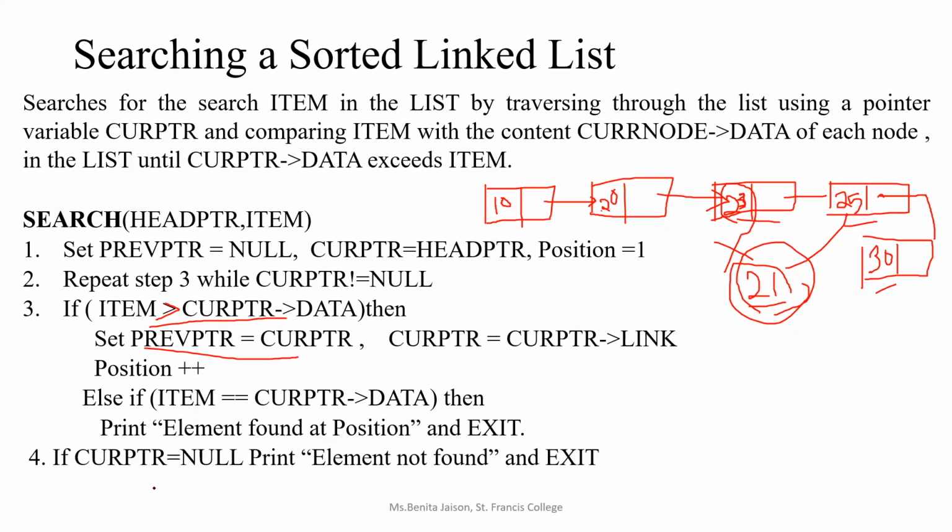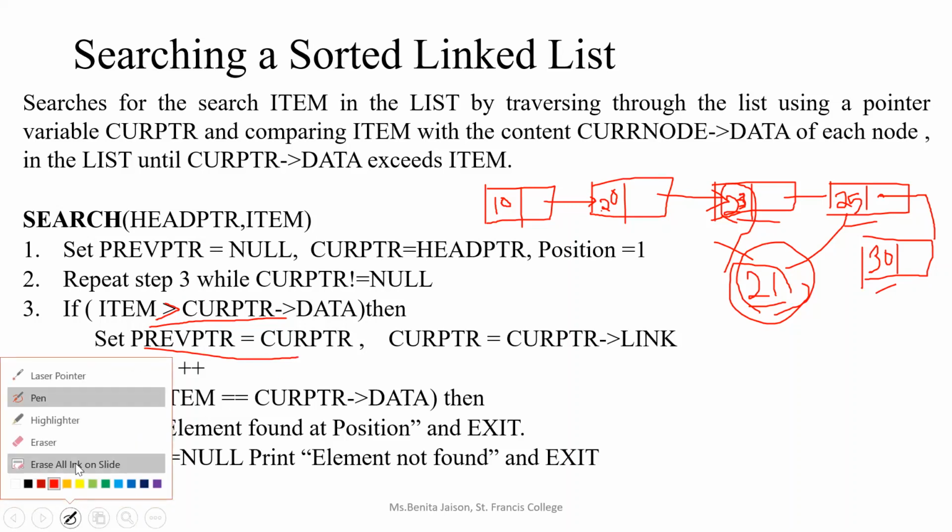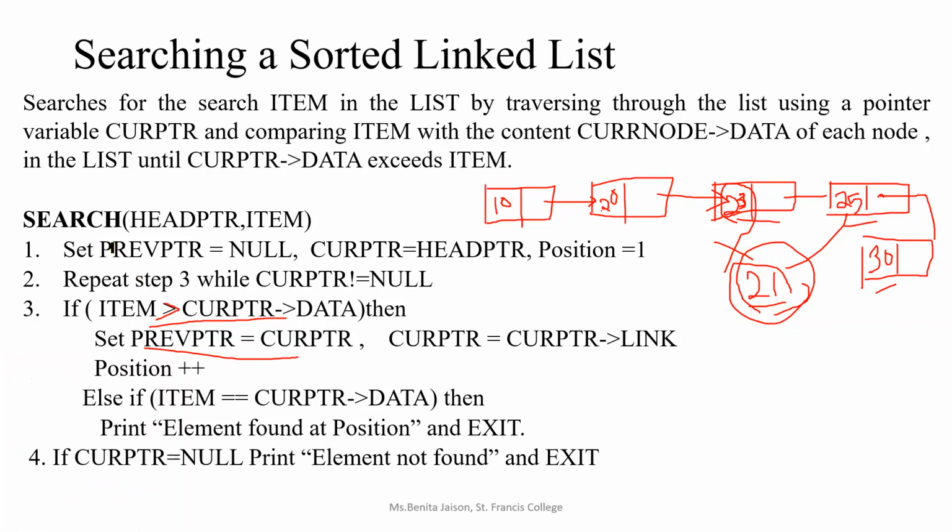I'll explain the code once again. So what is the first step? As usual, we will set the previous pointer initialization to null, and the current pointer is initialized to the head pointer, which is nothing but our first node address.